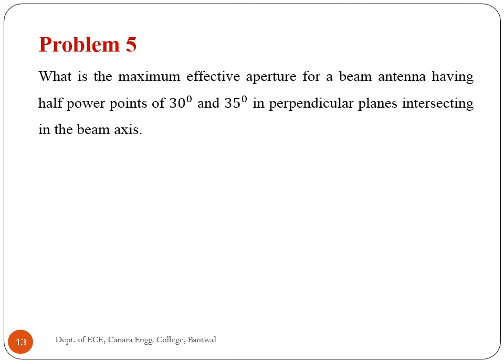Fifth problem, what is the maximum effective aperture for a beam antenna having half power points of 30 degree and 35 degree in perpendicular planes intersecting in the beam axis? We know that effective aperture is equal to lambda square divided by beam area.